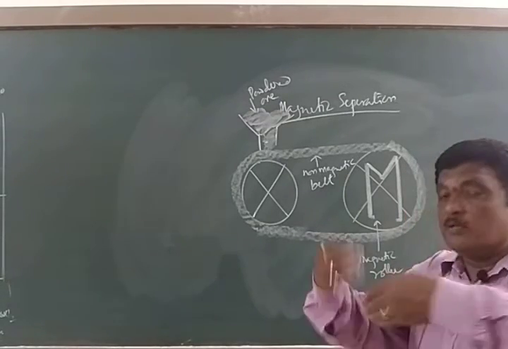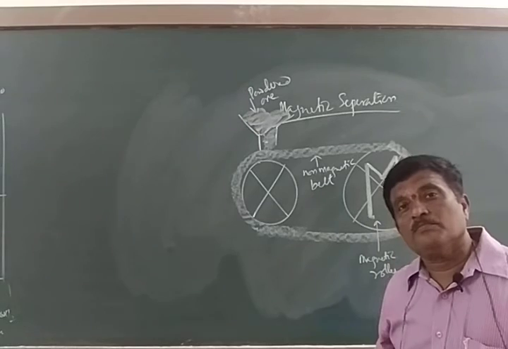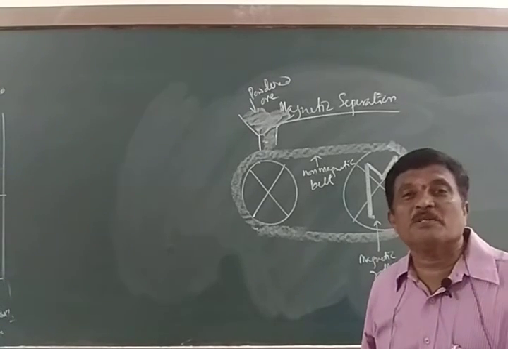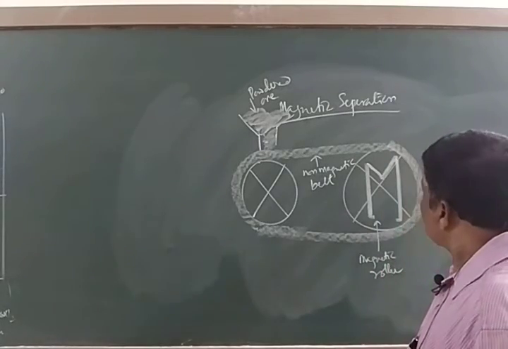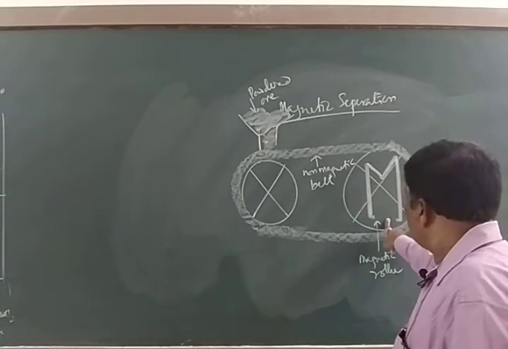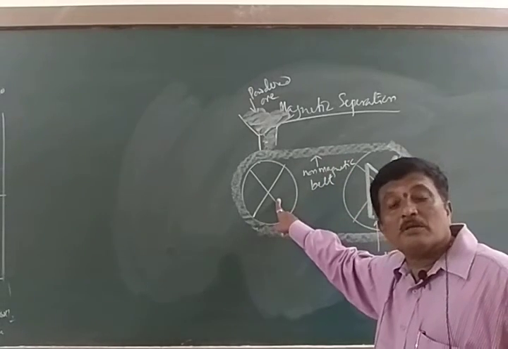Therefore there may be a vibration or an attraction, but no rotation takes place. Hence it should be a non-magnetic belt and a magnetic roller.